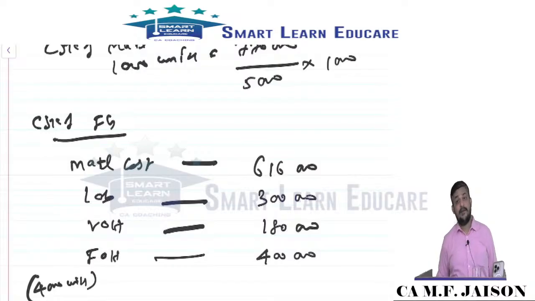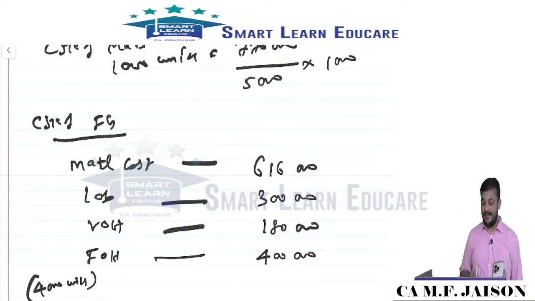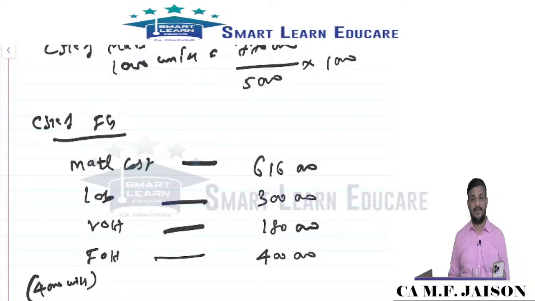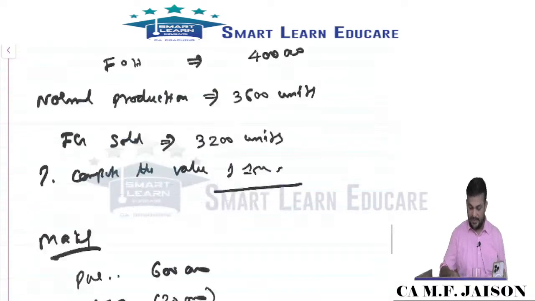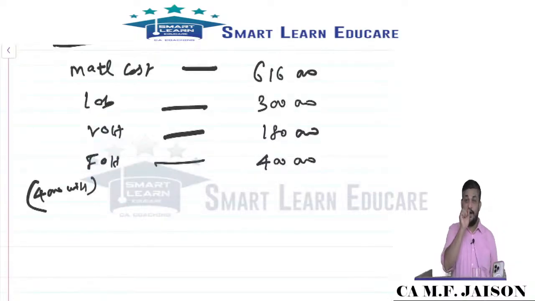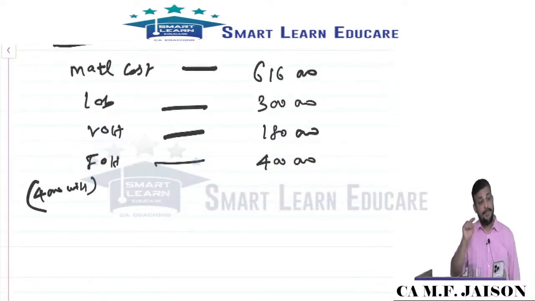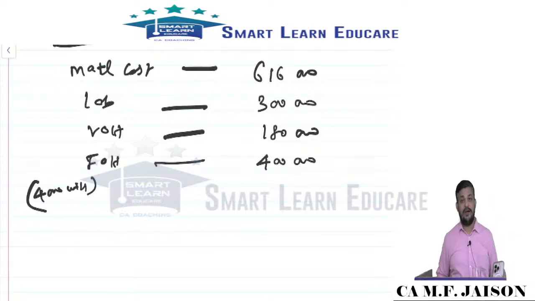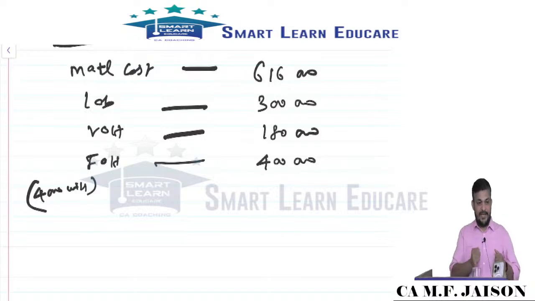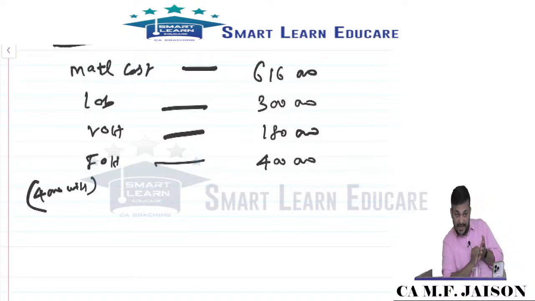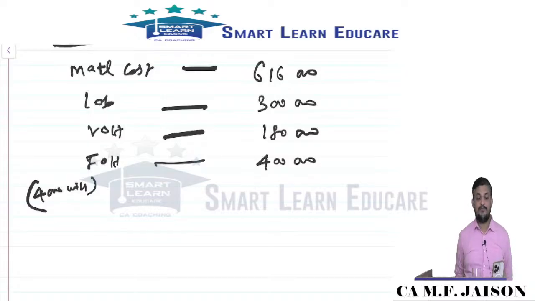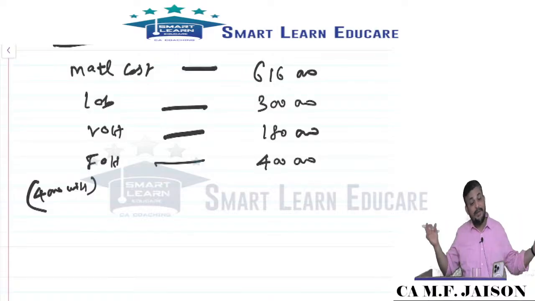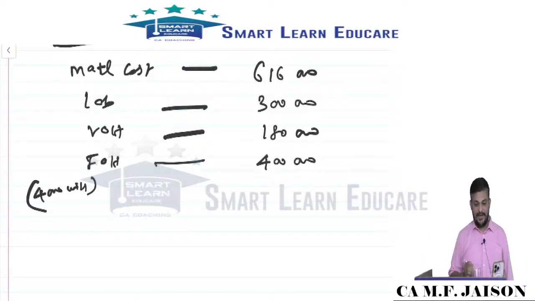Suppose the normal production was 4,500 units, then this amount would be different. With 4 lakhs of fixed overheads, we would have allocated based on 4,500 units, so it would be 4 lakhs divided by 4,500 into 4,000. Hope you are following. Give an acknowledgement, because we don't have time to solve many problems.